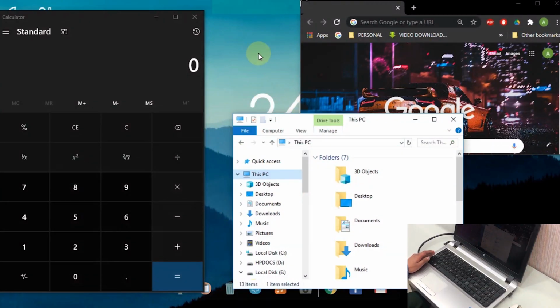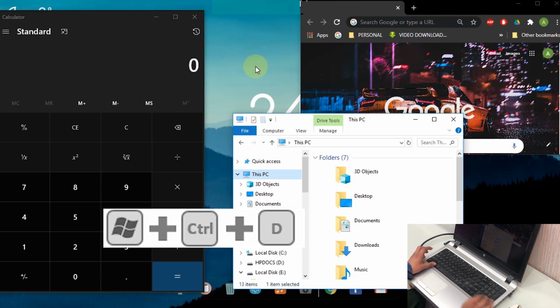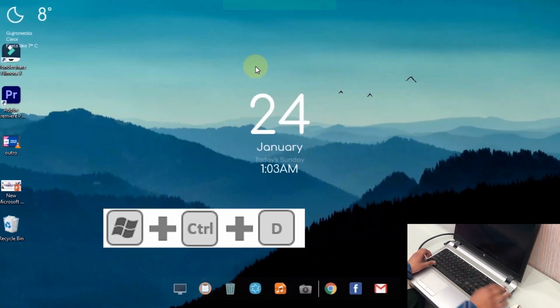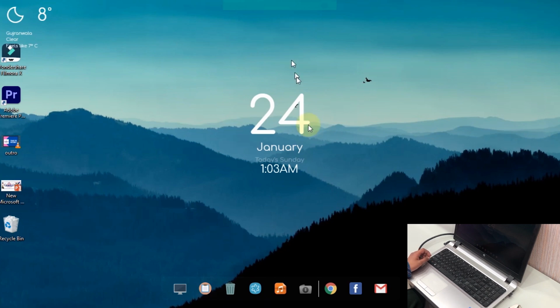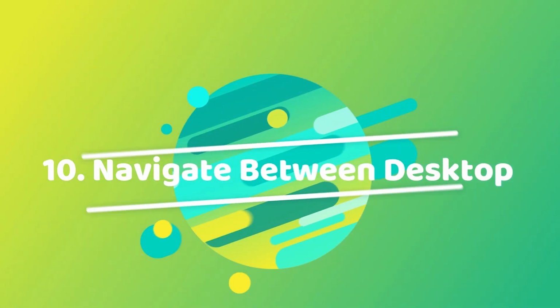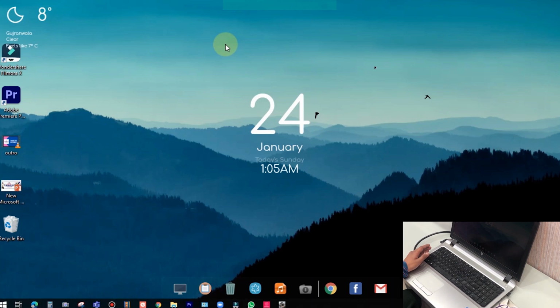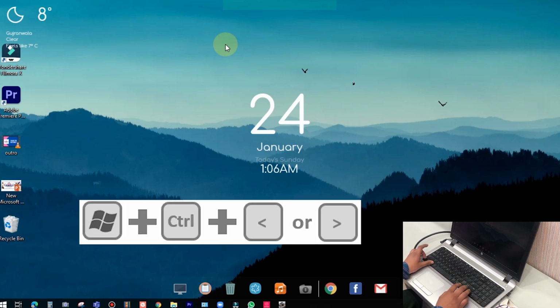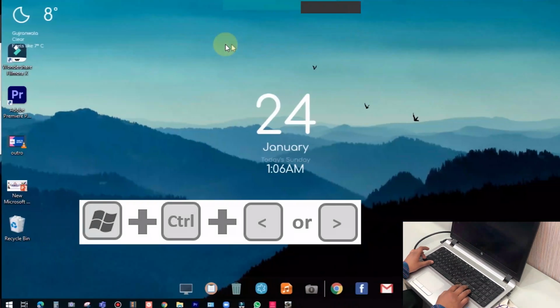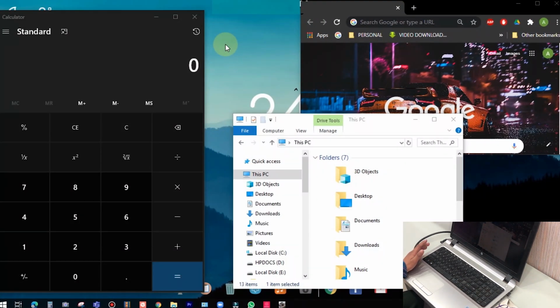If your desktop is messed up with a lot of open tabs and you want another clean desktop, just press Windows key, Control key and D key at a time and it will take you to another clean desktop. But where is all your work that you did in the previous desktop? Is it all deleted? No way! To navigate between the desktops, just press Windows key, Control key and left or right arrows. See, all your hard work is back.